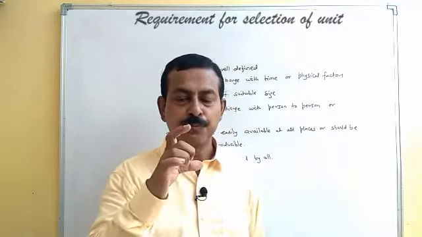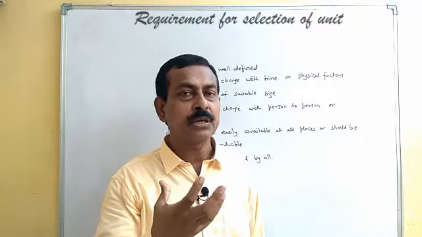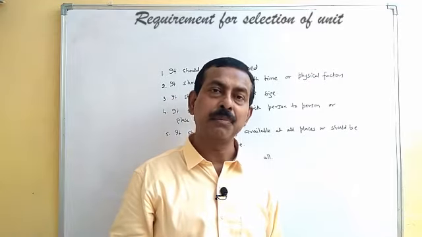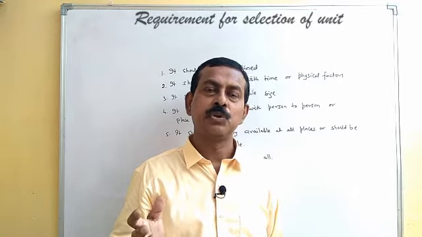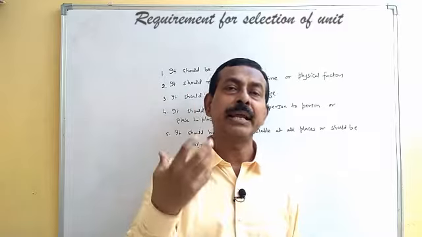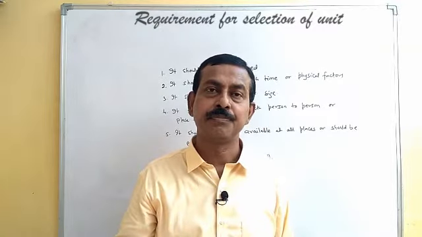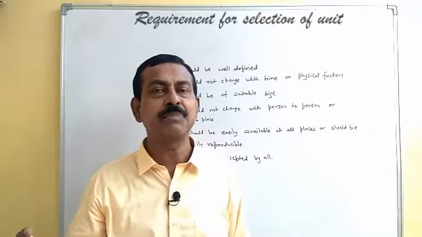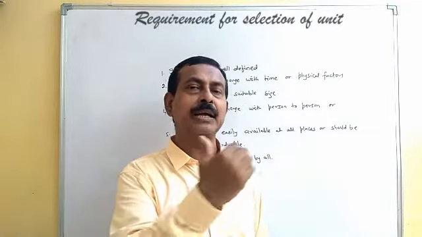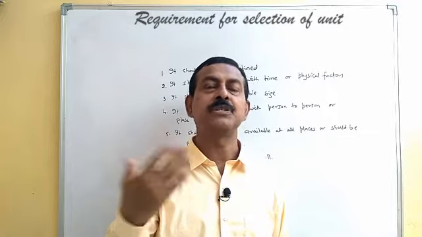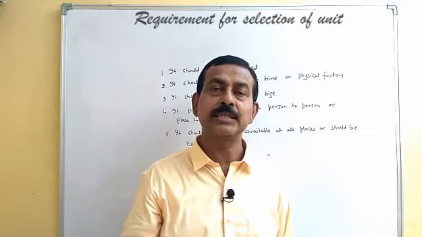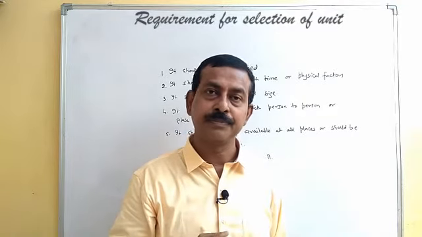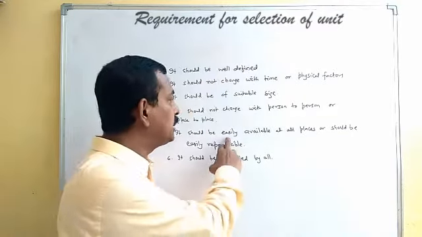Then from that, any particular country will make a copy and distribute it to the different weights and measures departments throughout their country, so that it is easily available at any place to any person. So that if there is any dispute or doubt regarding any measurement, it can be easily verified at the local level, or if required, they can go to the other copies to check whether it is correct or not. So it should be made easily available at all places.